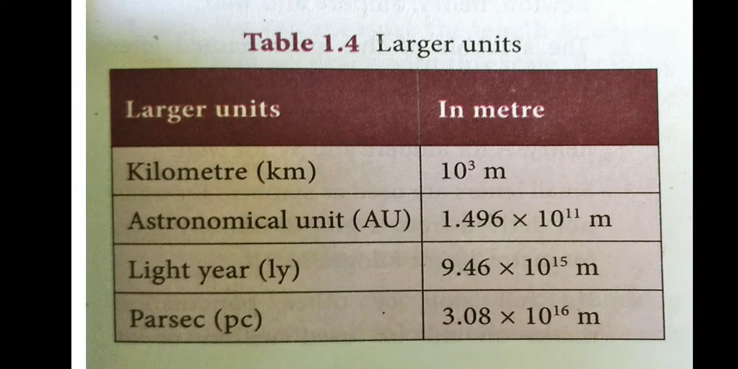Larger units: kilometer, astronomical unit, light year, parsec. 1 kilometer equal to 10 to the power 3 meter. 1 AU equal to 1.49 into 10 to the power 11 meter. Ly means light year. Light year equal to 9.46 into 10 to the power 15 meter. Next one, parsec, PC. 1 PC equal to 3.08 into 10 to the power 16 meter.